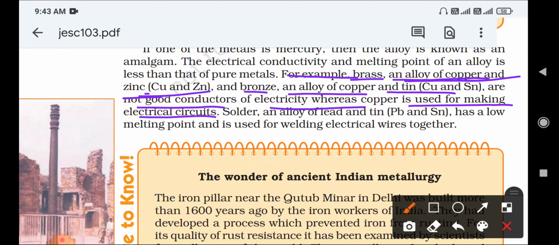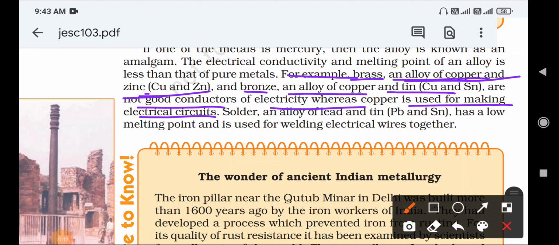So copper has the conduction property, but brass and bronze are bad conductors. This is the difference between metal and alloy: an alloy shows different properties compared to its constituent properties.